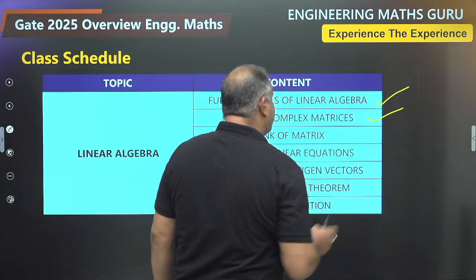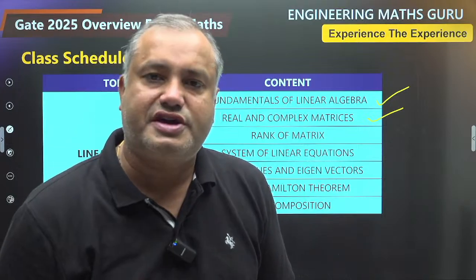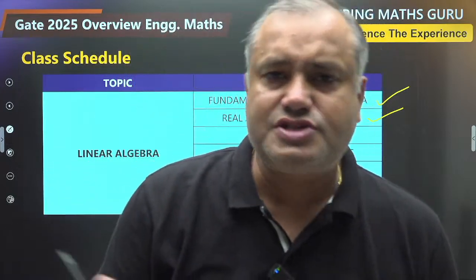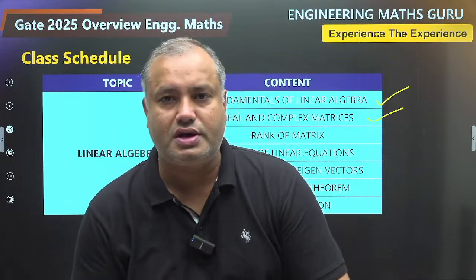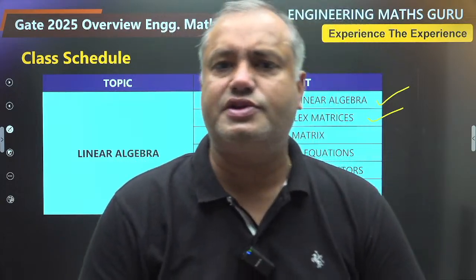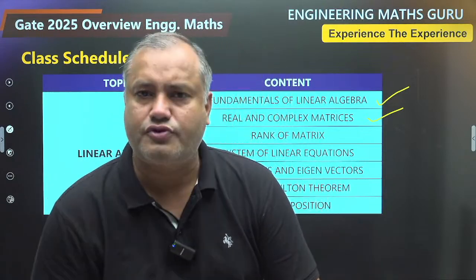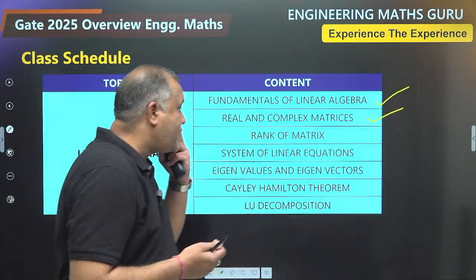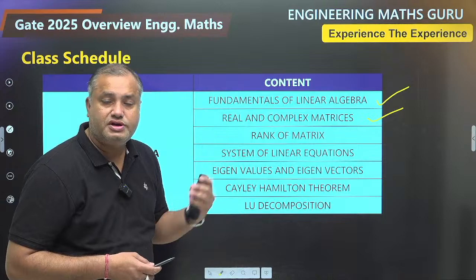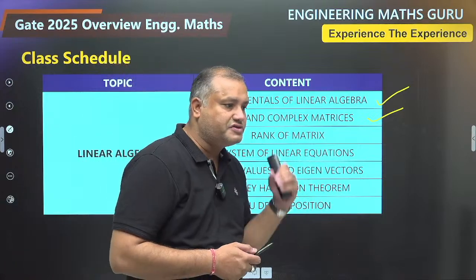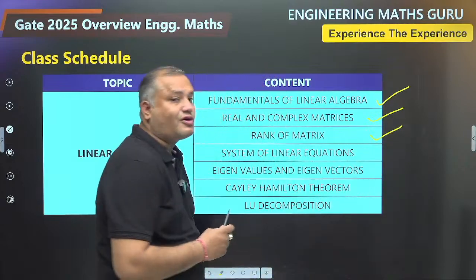Second part is real and complex matrix. Here you will see the classification of real matrix and classification of complex matrix. As you know that the real matrix are of 3 types: symmetric, skew symmetric, and orthogonal. Complex matrix are again classified into 3 categories: Hermitian matrix, skew Hermitian matrix, and of course the unitary matrix. And apart from this, you will see the various questions associated with this, and moreover you will get the various properties of these matrices. Then you will learn rank of matrix.